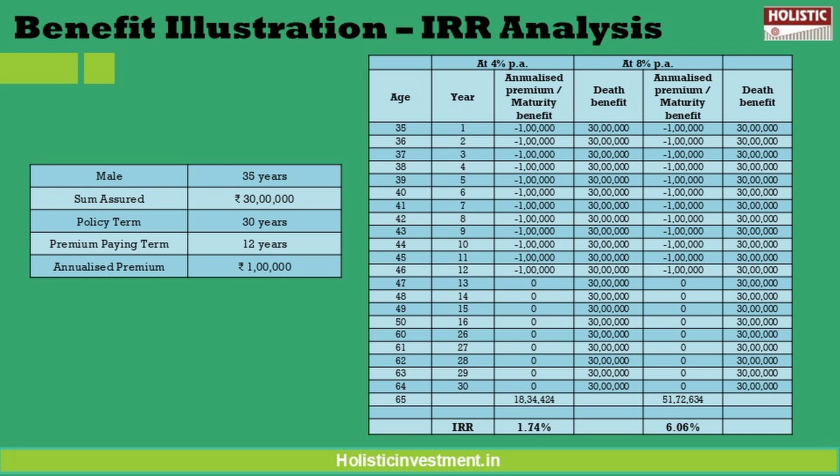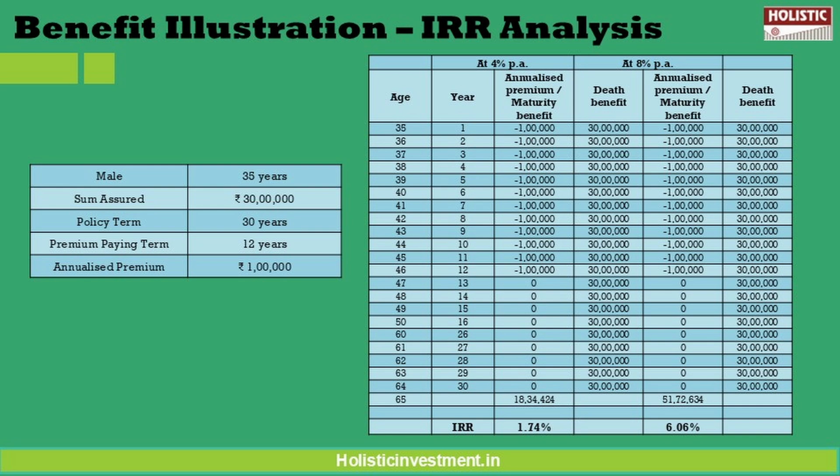So here we are going to assume the maturity benefit in two assumed rates of future returns. So one is 4%, another is 8% per annum, which indicate the worst and best case scenarios respectively. These are not guaranteed returns, nor do they represent the only potential range of outcomes that can come from this policy.